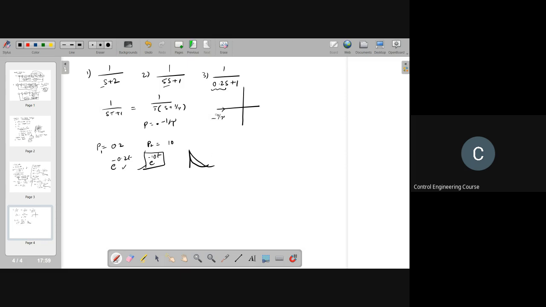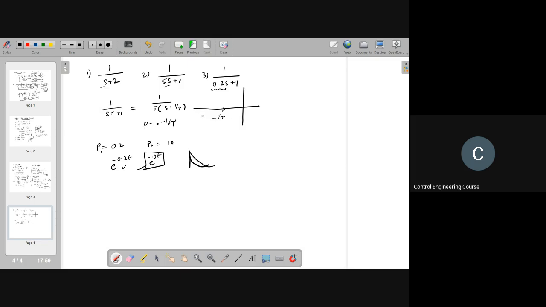That is the reason when you analyze systems, the poles which are closer to the origin, we will consider as the dominant poles. The remaining poles which are far away from the origin, whose response will die out quickly, we can neglect.